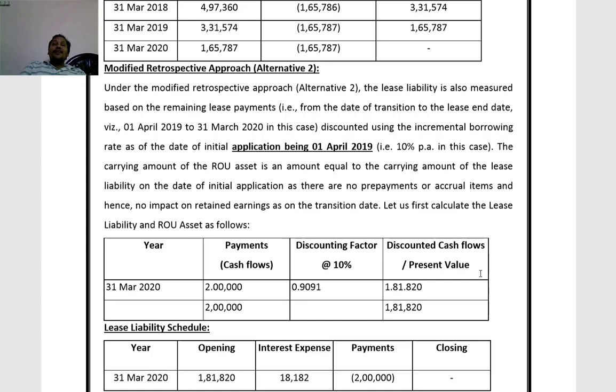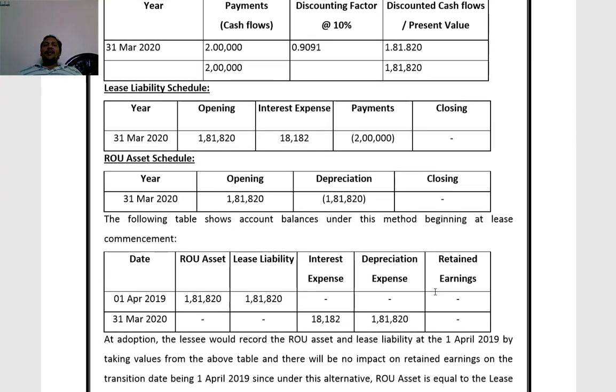Modified retrospective approach alternative 2 is a very simple calculation. We have to calculate lease liability as well as right of use asset based on remaining lease payments only. Remaining lease payment is only 1 year. So initial application starts on 1st April 2019. Thereby remaining payment is only 1 year with revised discount rate of 10%. One cash flow of 2 lakhs is payable. Its present value 1,81,820. Initial liability is equal to 1,81,820, and right of use asset also equal to 1,81,820. So the entry is right of use asset account debit to lease liability 1,81,820.